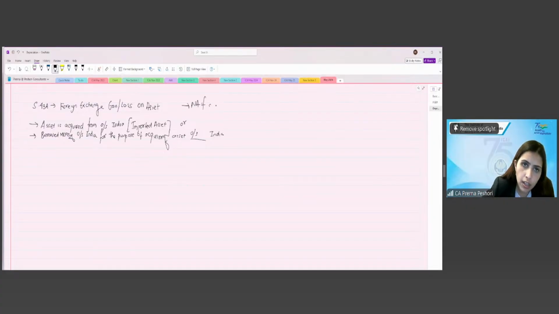if the asset is acquired in India through the external commercial borrowing. The word used under FEMA is external commercial borrowing, which means what? What is external commercial borrowing?